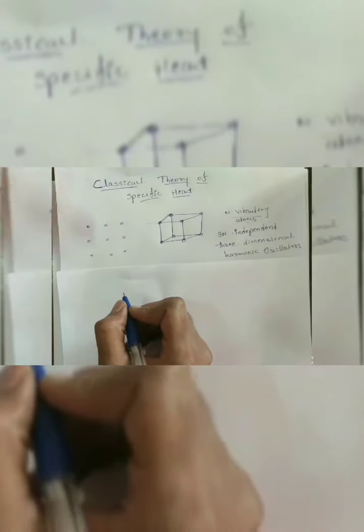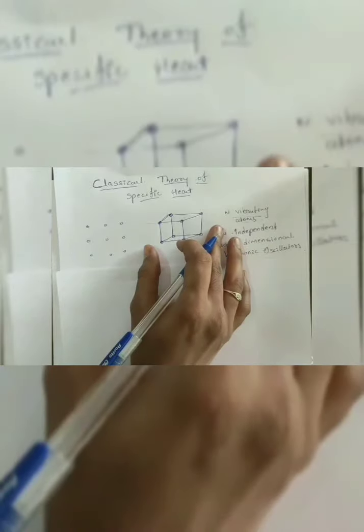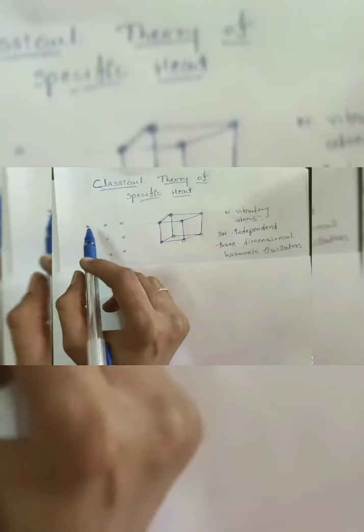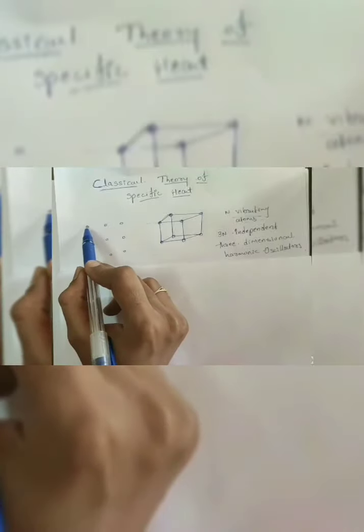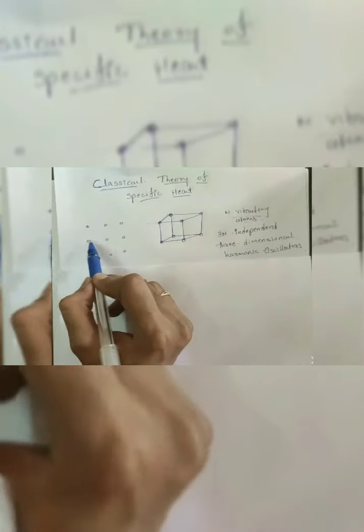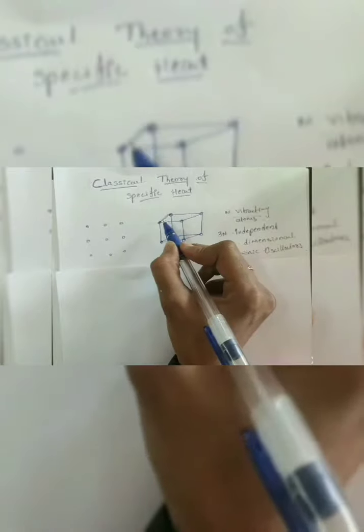Next point is the classical theory of specific heat. In crystalline solids, atoms are arranged at particular lattice sites, and each atom vibrates about its mean position. Each behaves as a 3-dimensional harmonic oscillator, vibrating in 3 dimensions independent of one another.